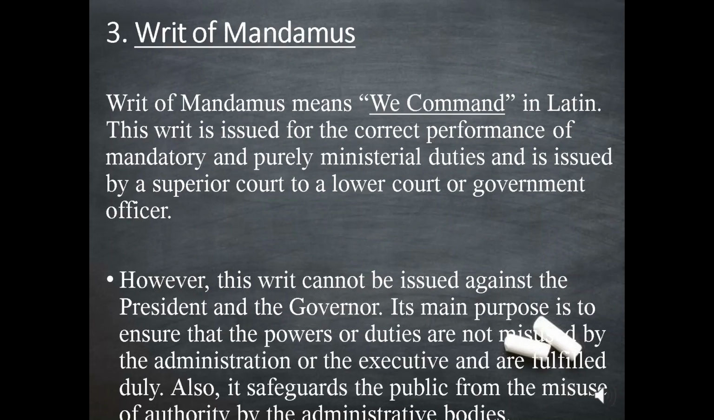3. Writ of mandamus. Writ of mandamus means we command in Latin. This writ is issued for the correct performance of mandatory and purely ministerial duties and is issued by a superior court to a lower court or government officer. However, this writ cannot be issued against the president and the governor.